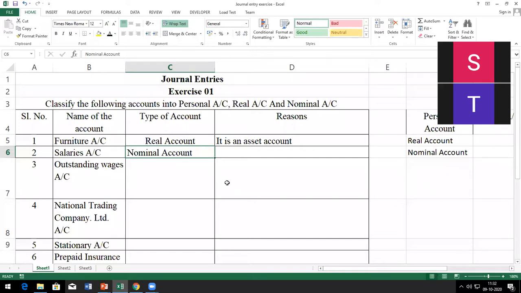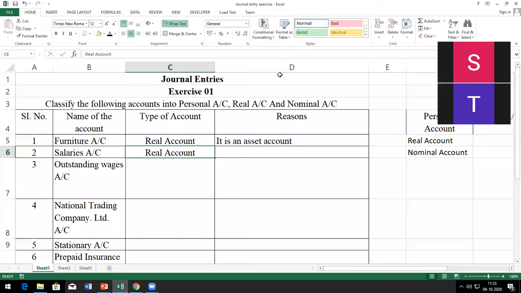Because the rule of the nominal account is to debit all expenses and credit all gains. Okay, the rule is correct, but the rule doesn't say salaries. Why is salary a nominal account?